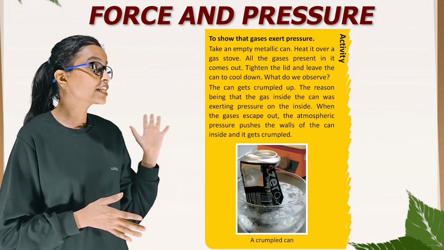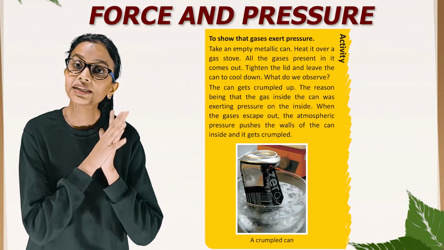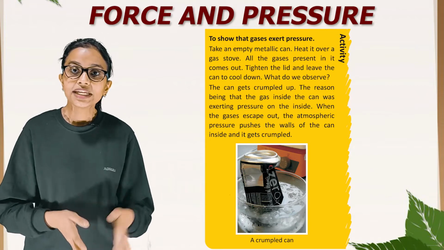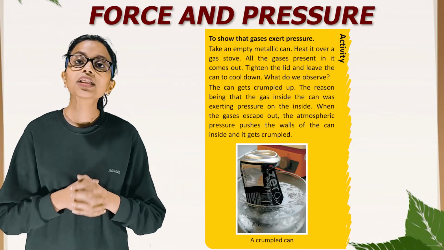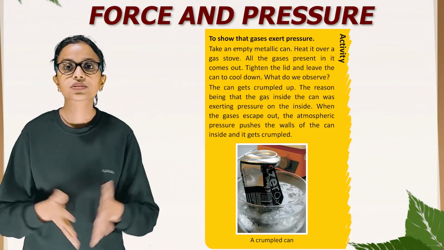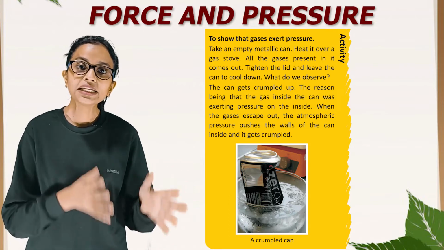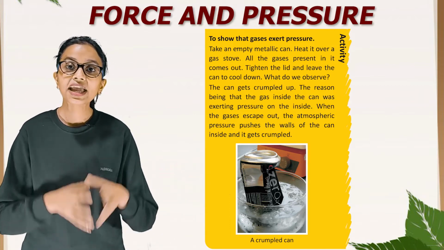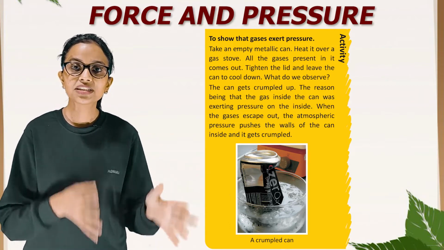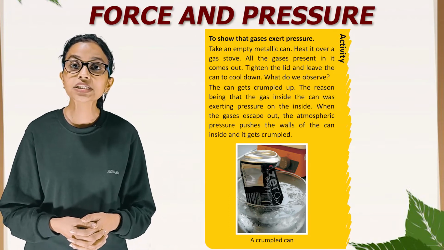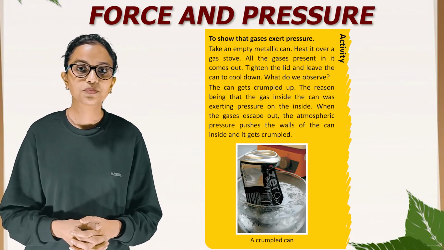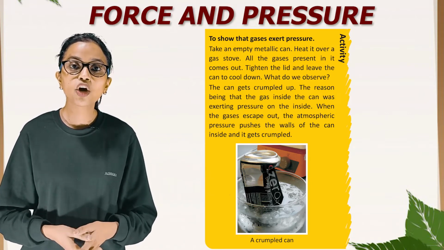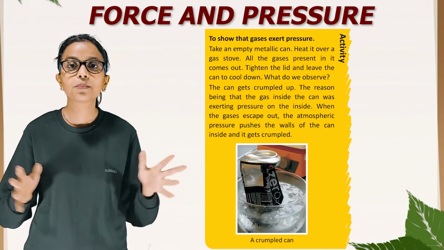So, there is an activity, and this activity is to show that gases exert pressure. Take an empty metallic can. Heat it over a gas stove. All the gases present in it come out. Tighten the lid and leave the can to cool down. What do we observe? The can gets crumpled up. The reason being the gases inside the can were exerting pressure on the inside. When the gases escape, the atmospheric pressure pushes the wall of the can inside and it gets crumpled.